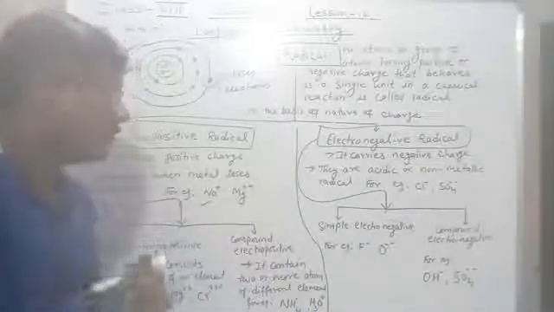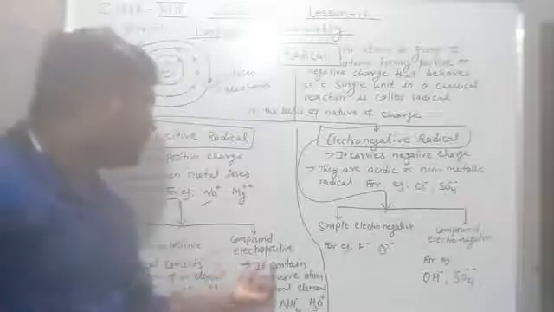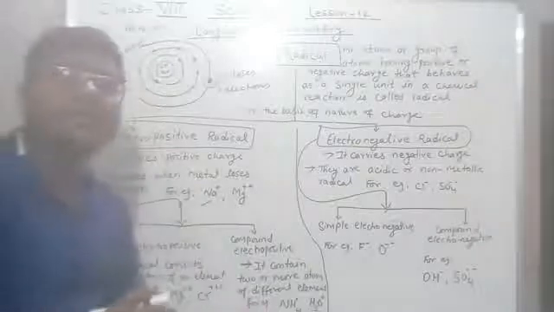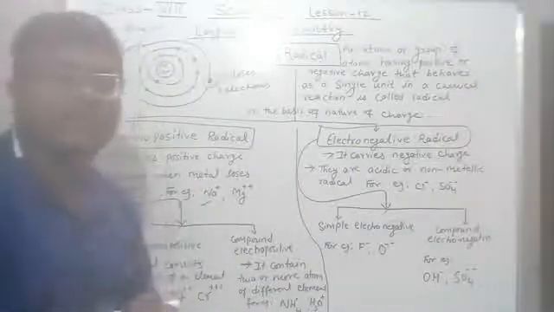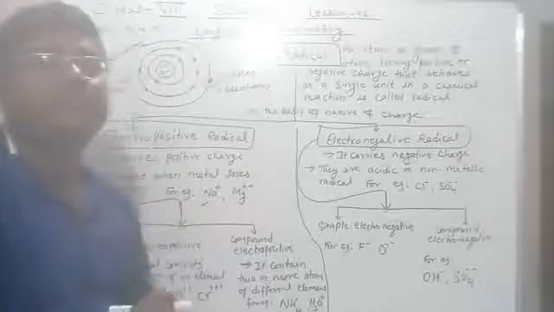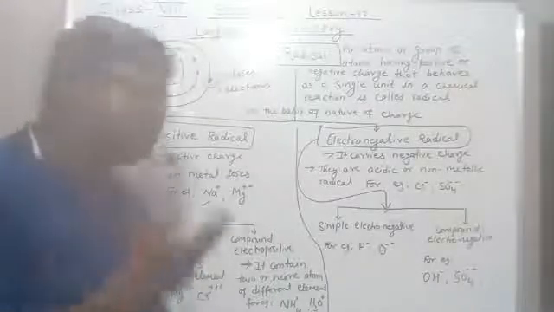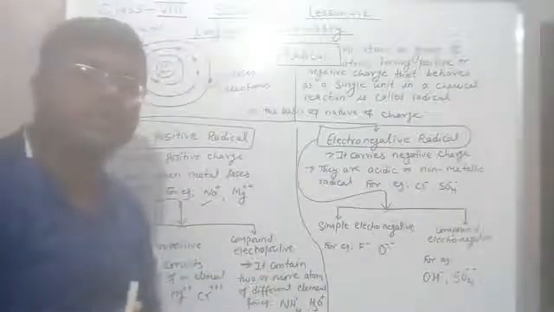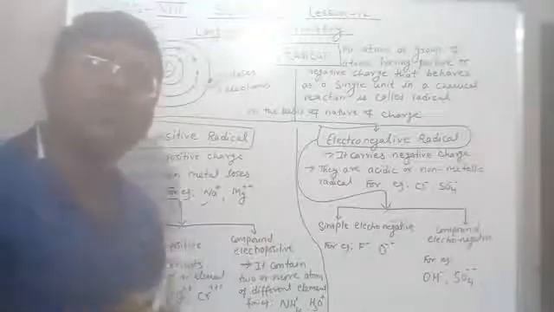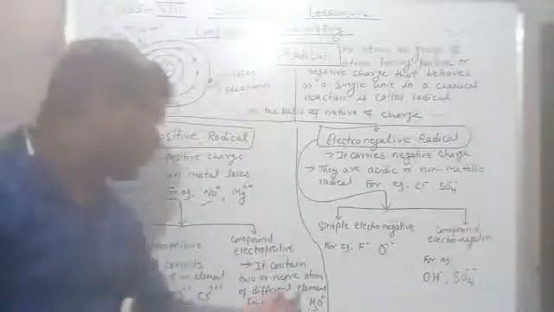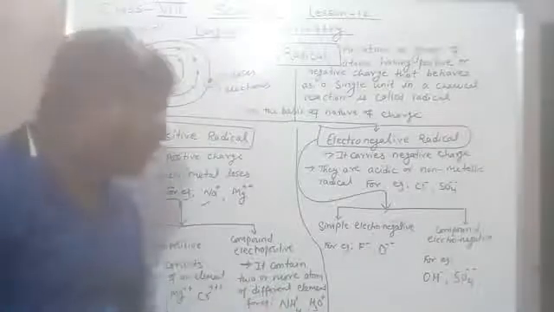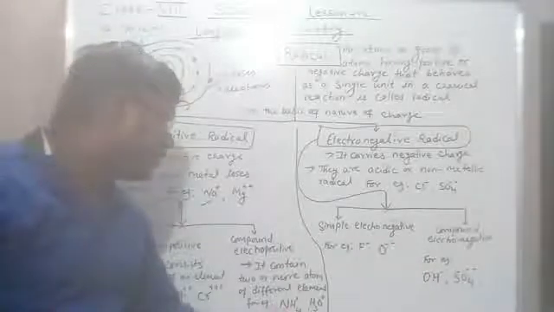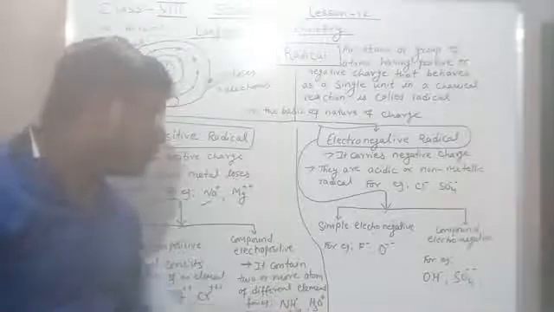Compound means here it contains two or more atoms of different elements. A simple electropositive radical consists of only one atom with positive charge, but a compound electropositive radical consists of two or more atoms of different elements. For example NH4+, the ammonium ion, where nitrogen and hydrogen are there.